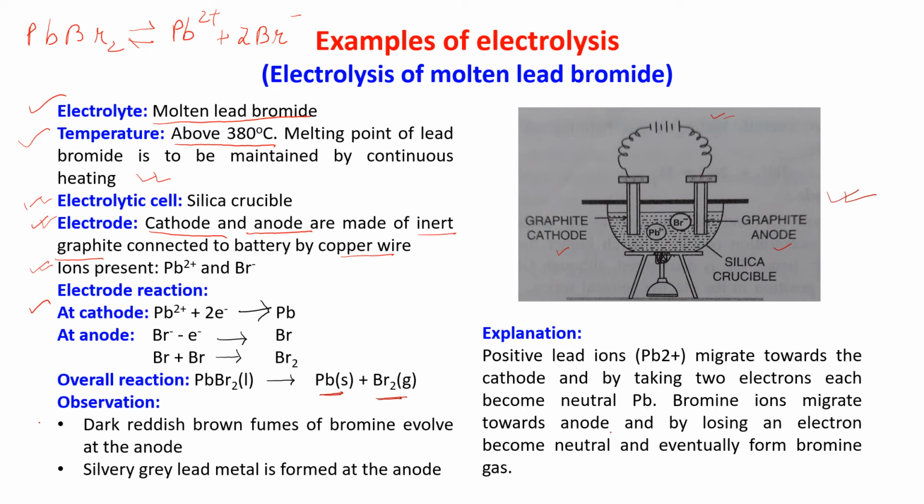Children, this is in your portion and you have to learn and remember which type of electrode we are using, what the cell reaction is, the cathode and anode reactions individually, and then the overall reaction. You have to learn what the temperature is, what the electrolyte is, and you have to remember that we are taking molten lead bromide.